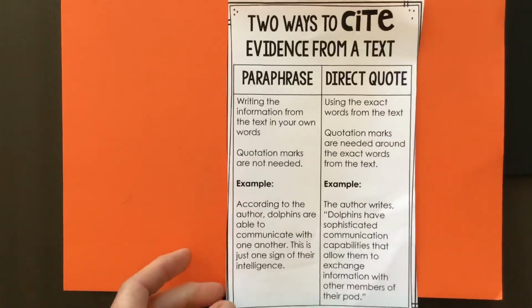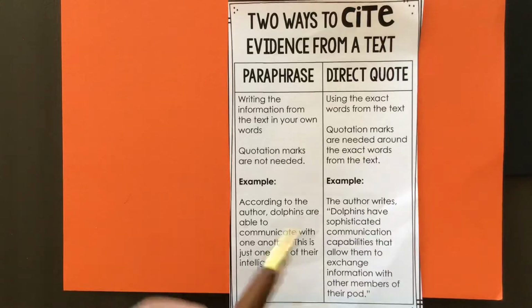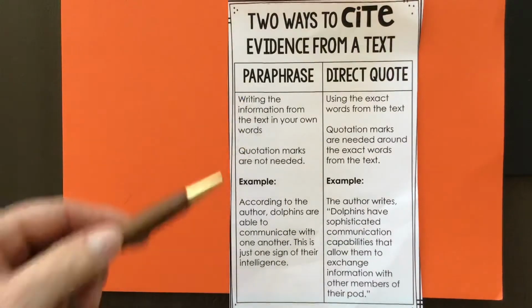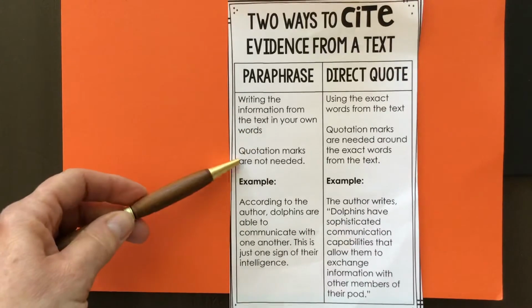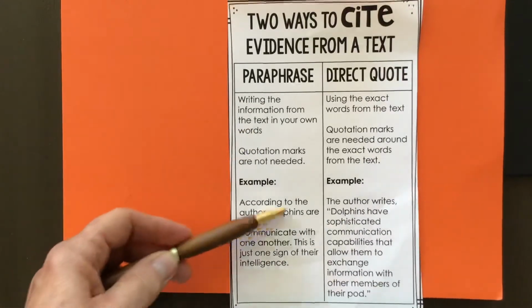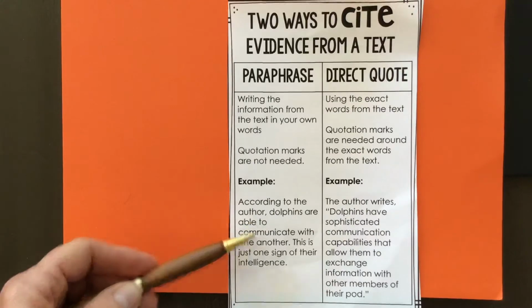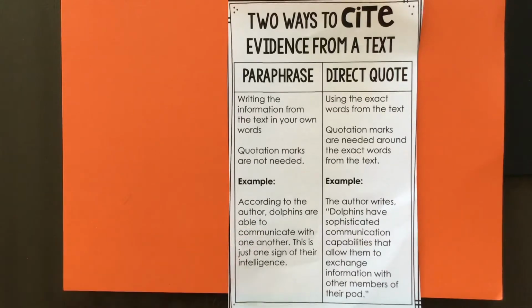There are two ways to cite text evidence. You can paraphrase, which is kind of a quick summary. You're putting the text in your own words. You don't need quotation marks. So here's an example. According to the author, dolphins are able to communicate with one another. A direct quote, you must put in quotation marks. That's telling the reader that this came directly from the text.